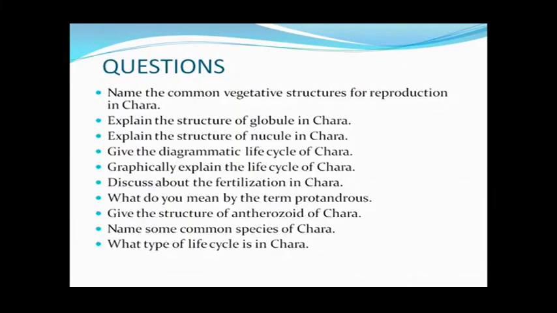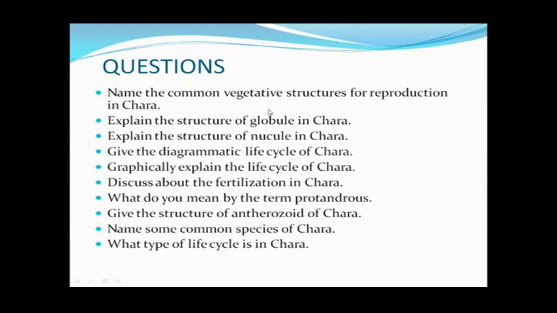There are some questions related to this topic. In my earlier lecture I also told you about a few objective or 1 mark questions. Here are some other questions like: name the common vegetative structures of reproduction.